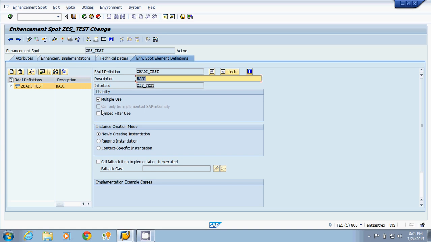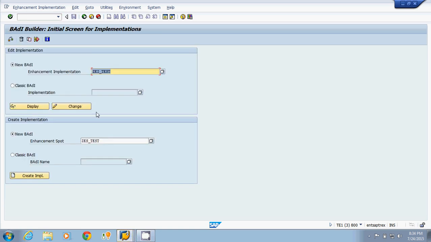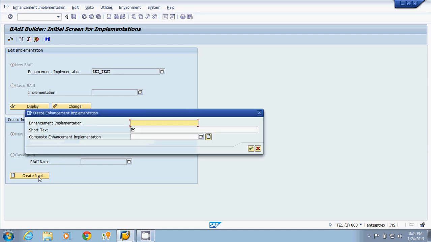We already have one BAdI implementation. Now we will create another implementation. For creating the BAdI implementation, our transaction code is SE19. I am clicking on enter. Now I am creating one more implementation. I am clicking on this create button. This is my enhancement spot name. I am clicking on this create button. Suppose the name of my second enhancement implementation is ZEI_test1.